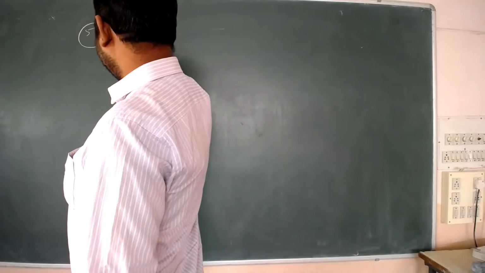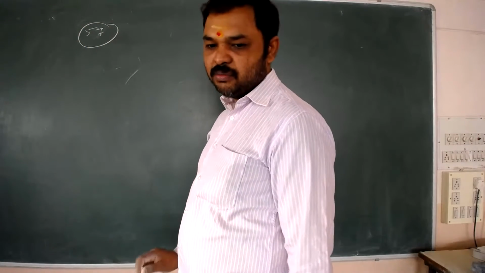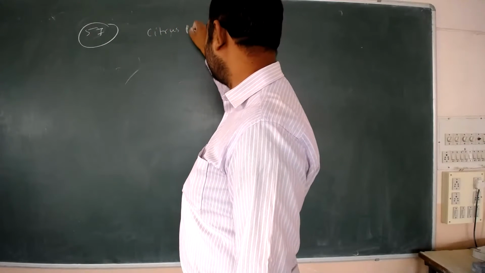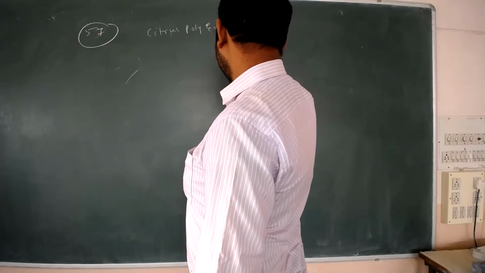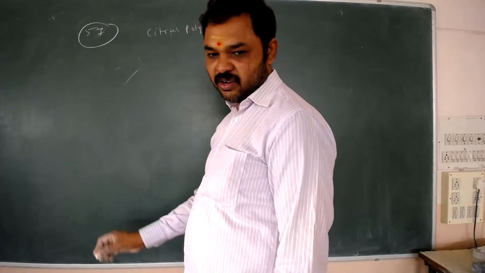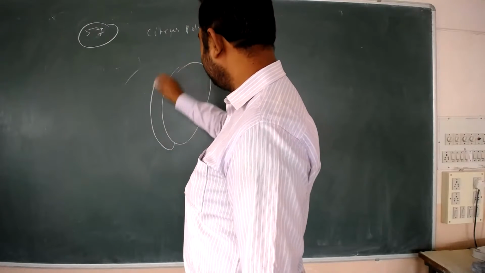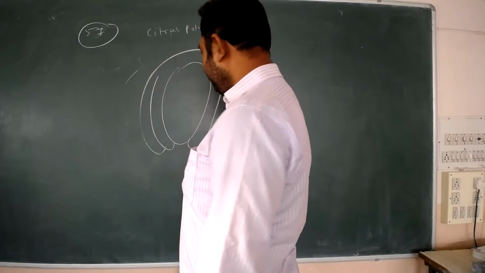This is relevant to polyembryony, citrus polyembryony. This question was already covered, but here it is asked in a different way. This is the ovule, these are the integuments, and here is the funiculus.